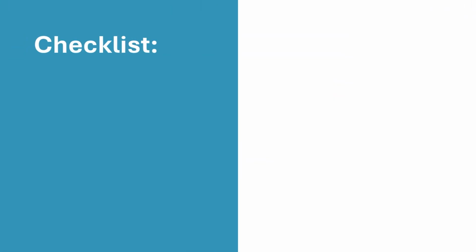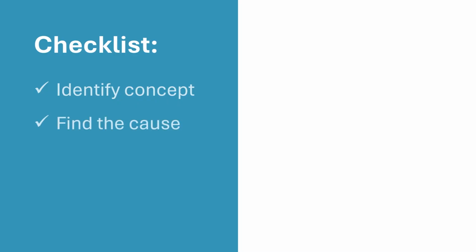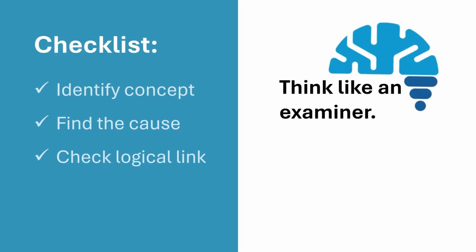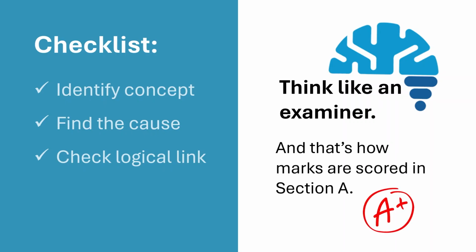Before you move on, pause and run this 3-step checklist. Step 1. Identify the concept being tested. Is this consumer equilibrium, demand, revenue, or taxation? Step 2. Look for the cause. Most 1-mark questions don't test what you see. They test why it happens. Step 3. Check the logical link, especially in assertion reason questions. Does the reason actually explain the assertion? If you train your mind to do these 3 steps, you stop guessing and you start thinking like an examiner. And that is how you score in section A.